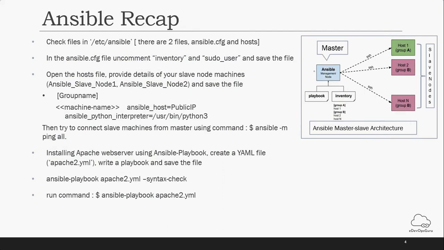We have two things available for Ansible: the inventory file and the playbook. The inventory file is the configuration detail of your slave machines, like the IP address, which private or public key to use to access those machines, and if any specific Python version is needed, you can mention it there.